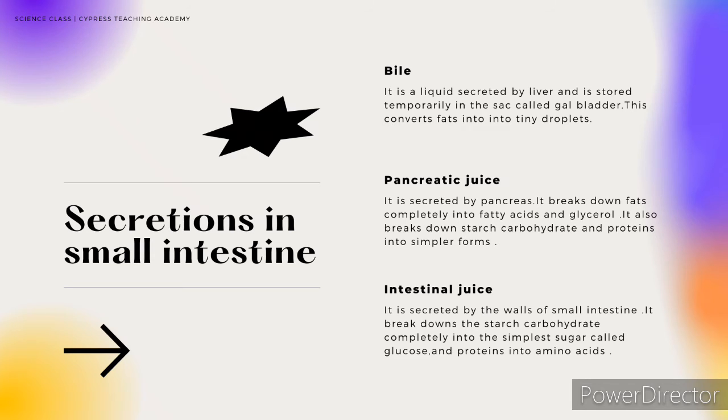Intestinal juice. It is secreted by the walls of the small intestine. It breaks down the starch and carbohydrates completely into the simplest sugar called glucose, and proteins into amino acids.